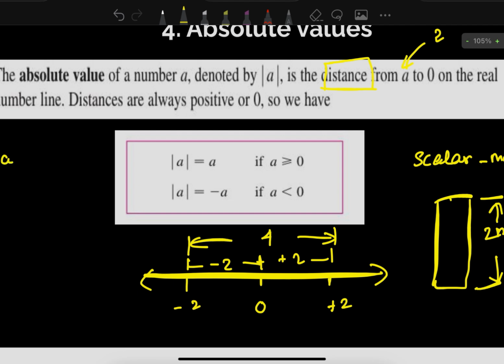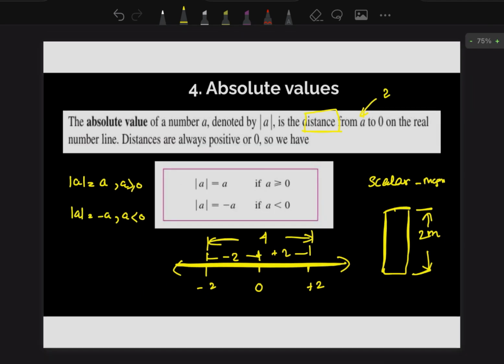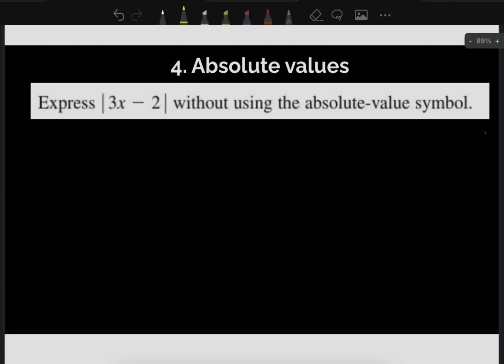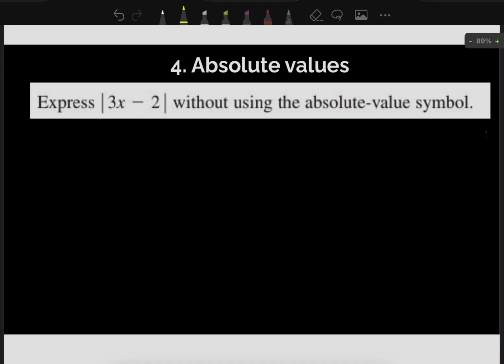So the absolute value of A is A if A is greater than 0, okay? And the absolute value of A is negative A when A is less than 0. Okay, so let's try some examples. We have to express the modulus of 3x minus 2 using the absolute value. Simple.